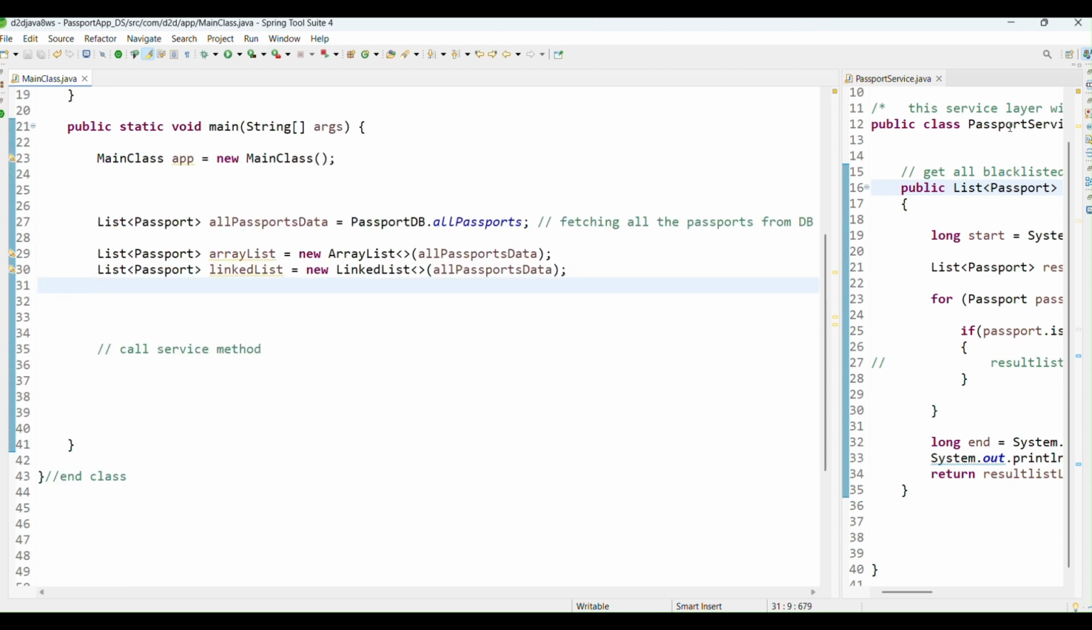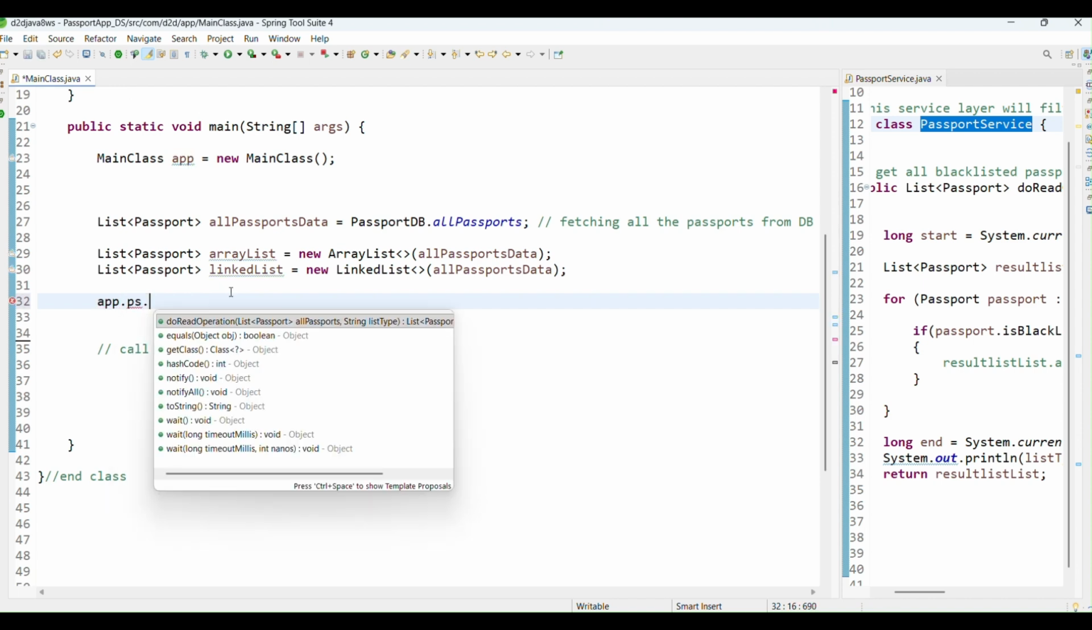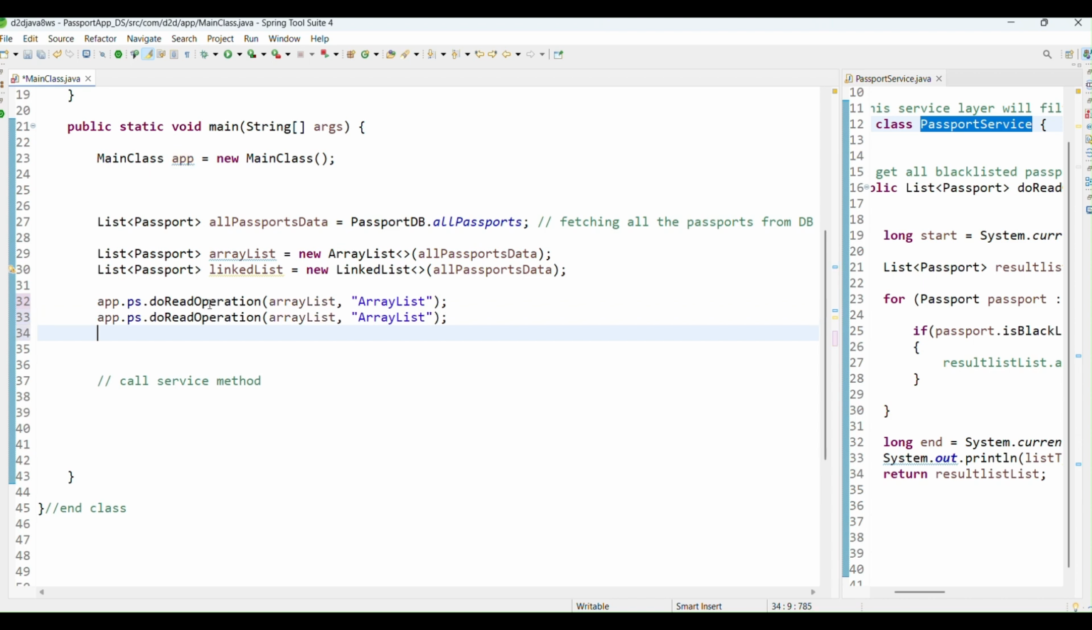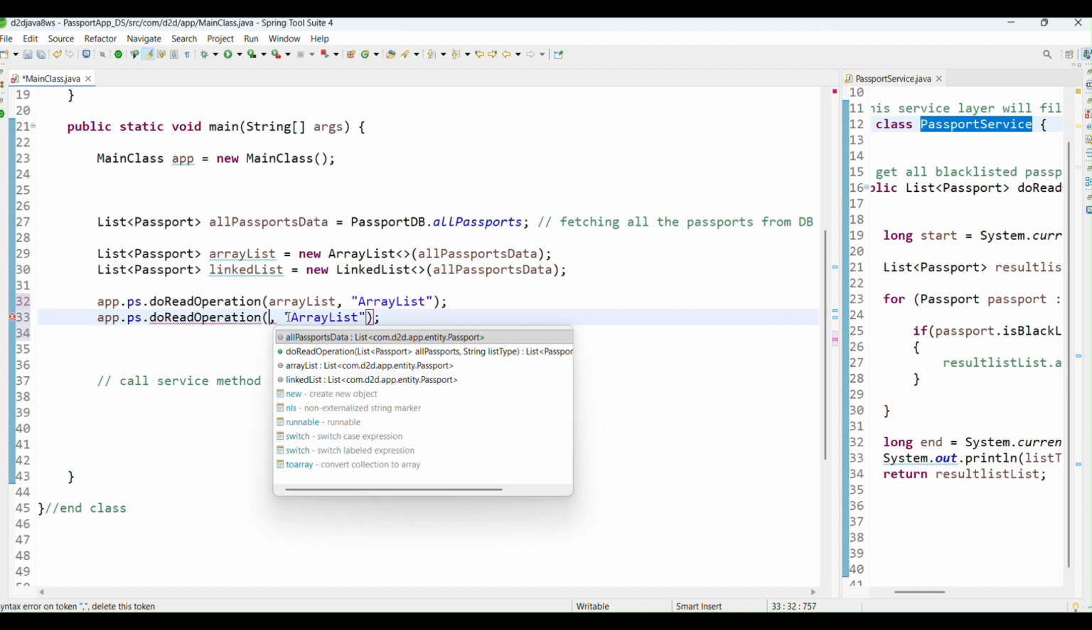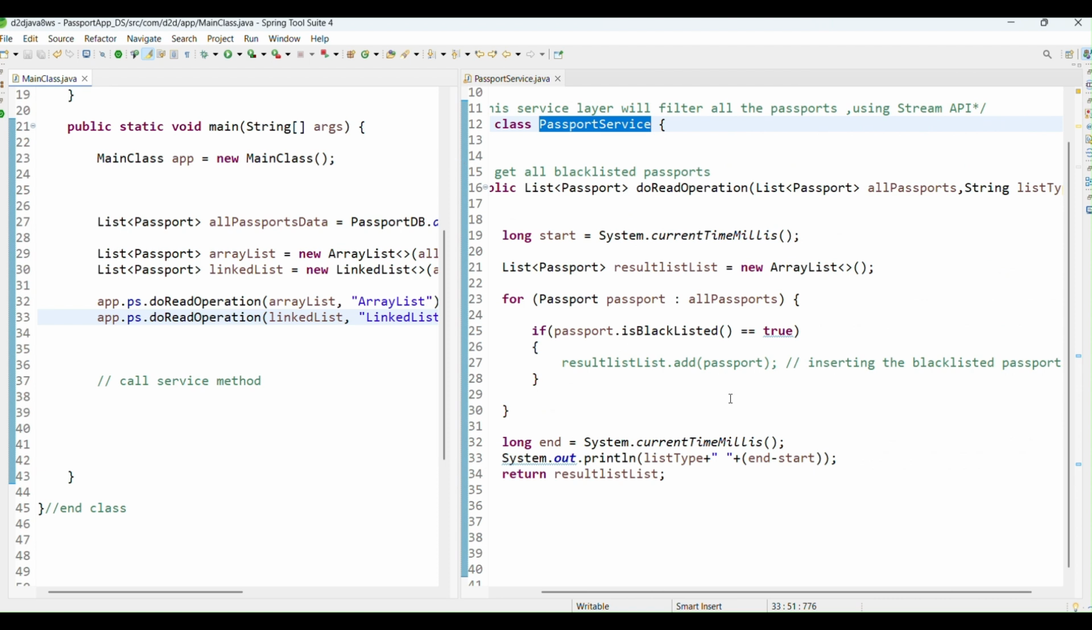So these are the two sample codes we have, and we are going to pass them to the service layer. So app.ps dot do read operation. The first operation I'm passing the ArrayList, and mentioning that I'm doing it through ArrayList. In the second operation I'm passing the LinkedList and mentioning LinkedList, so that we come to know which operation is performing which kind of activity.